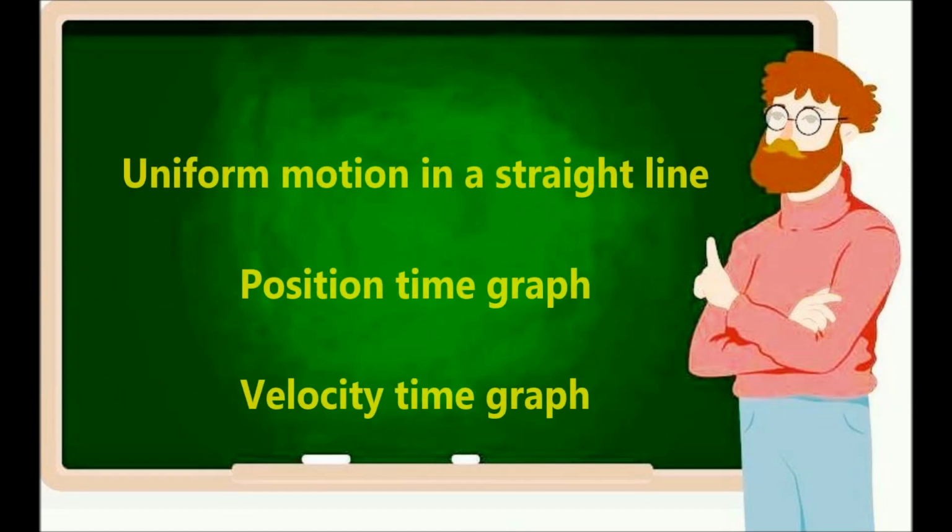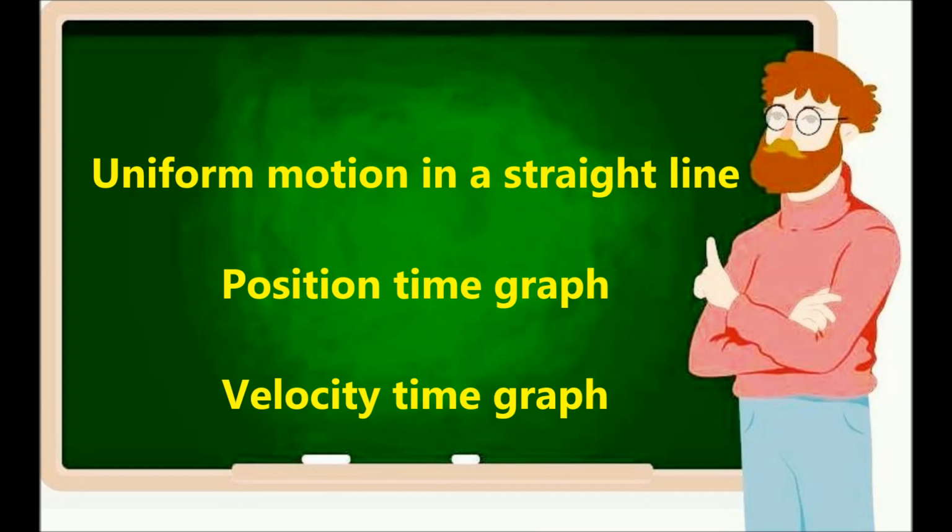Now we come to uniform motion in a straight line. Uniform means constant. The velocity is not changing. So we have two graphs here, position time graph. If the velocity is not changing, as you can see, it will be a slanted straight line, because at every second the distance will be increasing. Position time. So in 1 second, 2 meters. In 2 seconds, 4 meters. In 3 seconds, 6 meters. Every second it has increased its position by 2 meters. So it will be a straight slanted line.